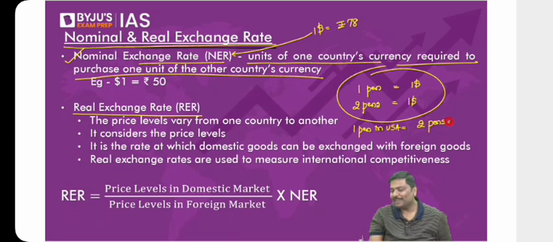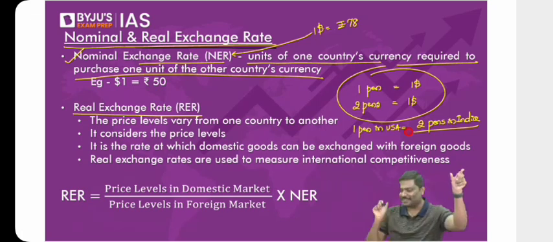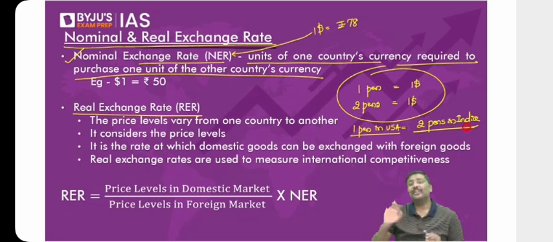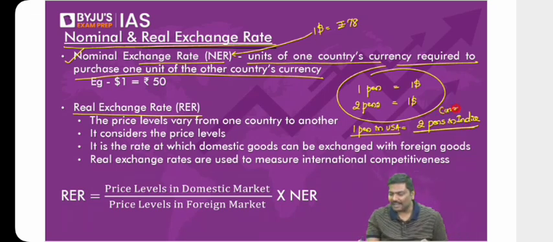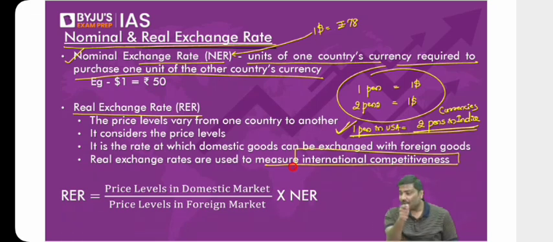Basic high school mathematics. A plus B is equal to C, D plus E is equal to C, then we simply say A plus B is equal to D plus E. 1 pen in USA is equal to 2 pens in India. Now, what is the logic here? Am I comparing currency in this equation? No, I'm not comparing currency. What am I comparing? I'm comparing the trade competitiveness. That is the logic, okay?